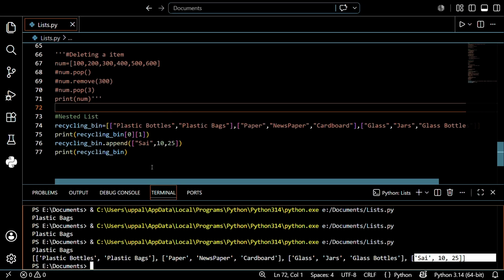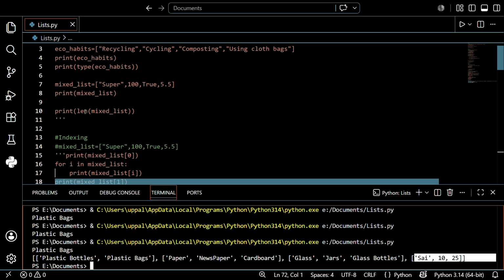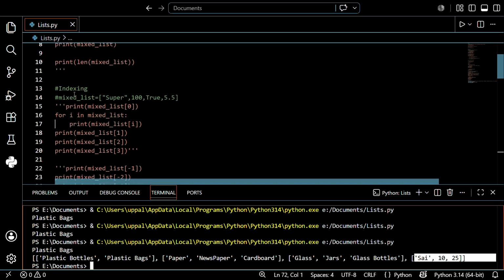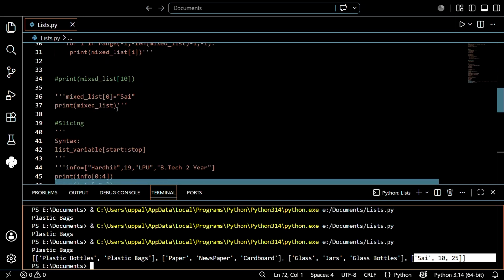Up to now we've been discussing how to create a list, how to print the list, how to print the type of list, and how to find the length of the list. After that we discussed indexing, like how to print a particular value in the list, how to use for loops with the list, and how to update, modify a list.